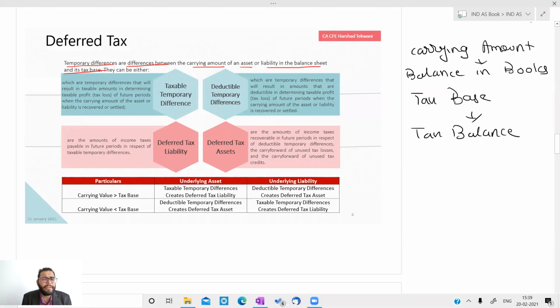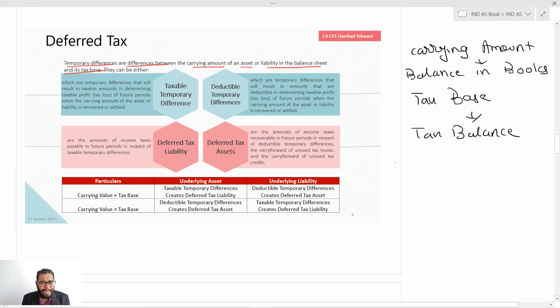So temporary differences are differences between the carrying amount of an asset or liability in the balance sheet and its tax base. When there is a difference between your carrying amount, that is the balance in the books, and the tax base, then this gives rise to the temporary difference, and that temporary difference gives rise to the deferred tax.